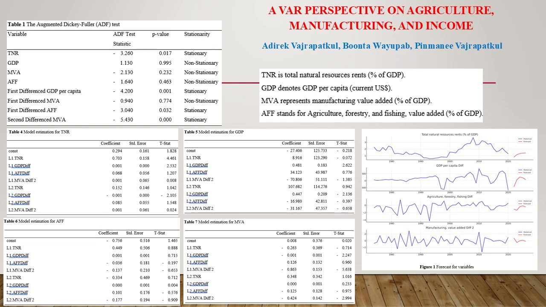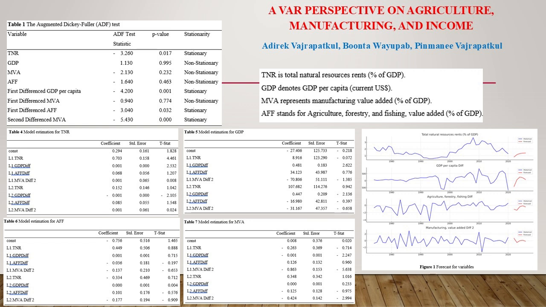Manufacturing as a growth driver. The manufacturing sector, MVA, emerges as a crucial driver of economic growth. The VAR model shows that manufacturing has a strong self-reinforcing effect, with its past values significantly influencing its current state. Additionally, MVA receives positive impacts from TNR and GDP, indicating that manufacturing benefits from natural resource utilization and overall economic growth. Agriculture's moderate role. The role of agriculture, forestry, and fishing, AFF, is found to be more moderate compared to